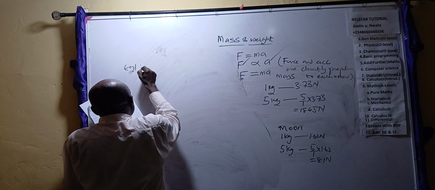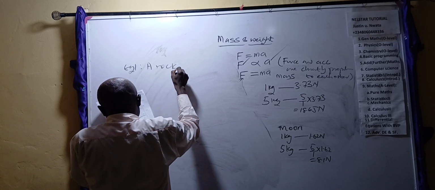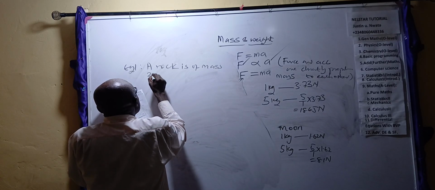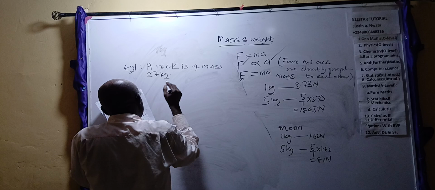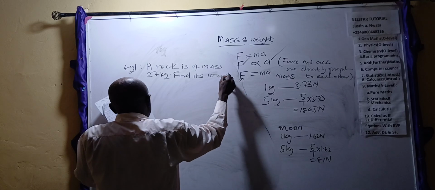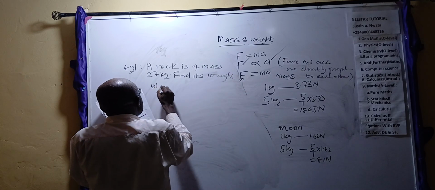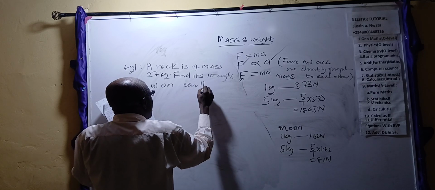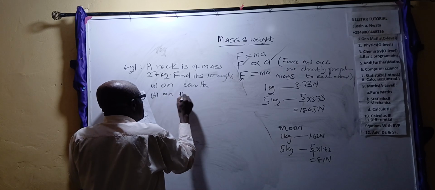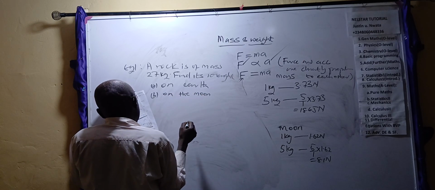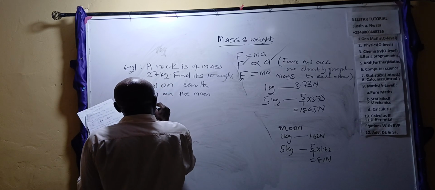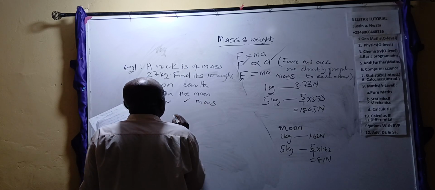Example 1. A rock is of mass 27 kg. Find its weight: A, on Earth; B, on the moon; C, on Mars. Solution.